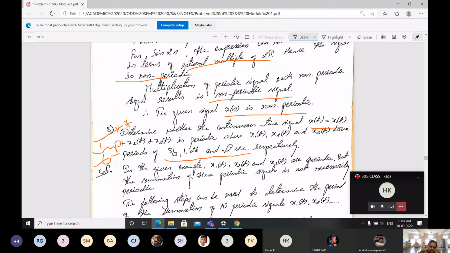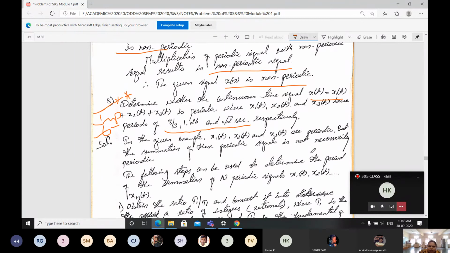We have to find whether it is periodic or not. If it is periodic, find the fundamental frequency. How to do this? We are going with steps to solve these problems.